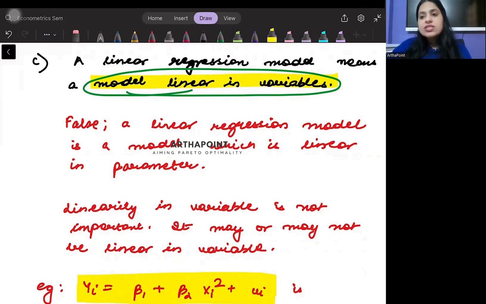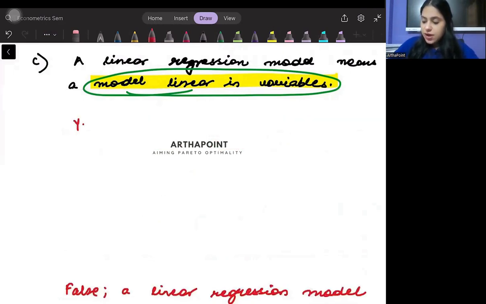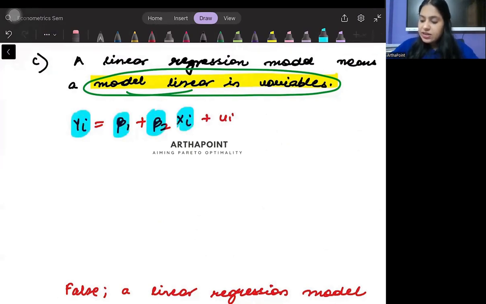Even when we look into the CLRM assumptions, the CLRM assumption states that we must have a model which is linear in parameters. We always talk about linearity in parameters and not linearity in variable. So for example, when we deal with a model which looks like this, yi is equal to beta 1 plus beta 2 xi plus ui, then this is a good enough model because this is linear in both parameter and variable. So yes, it is a linear model.